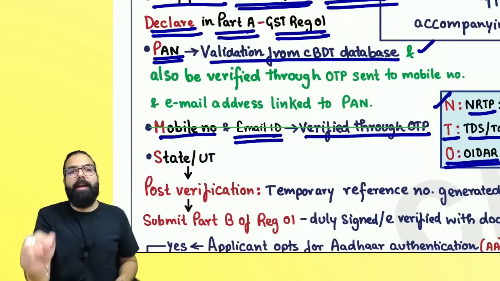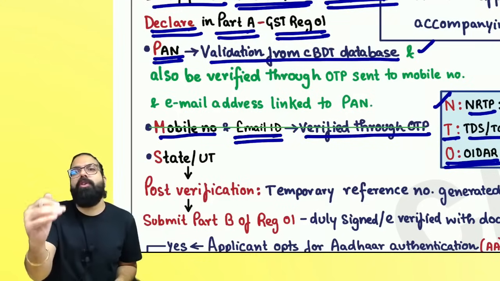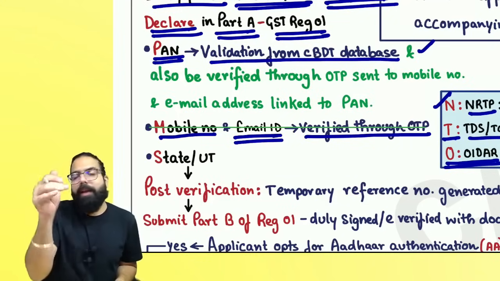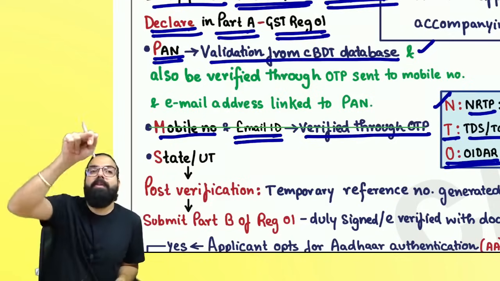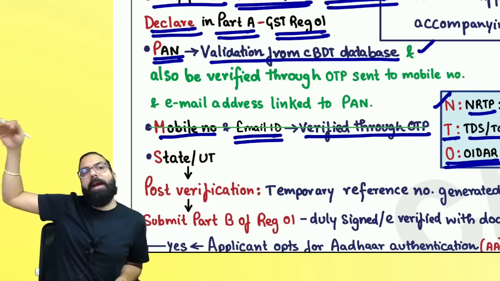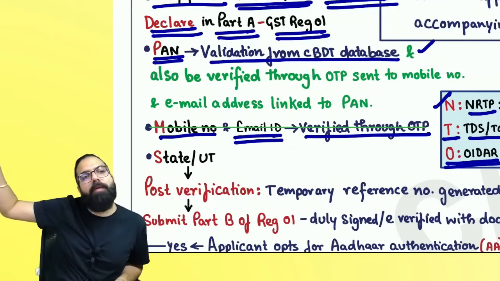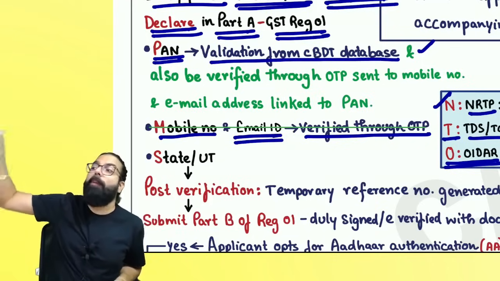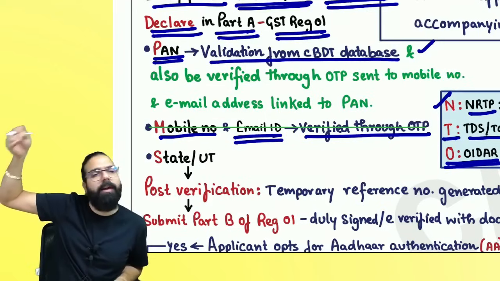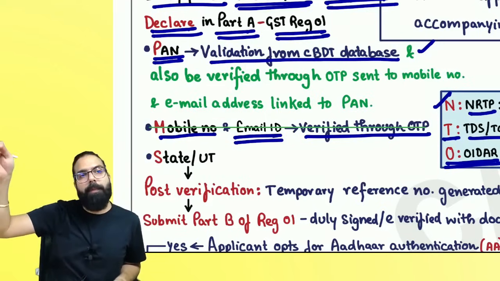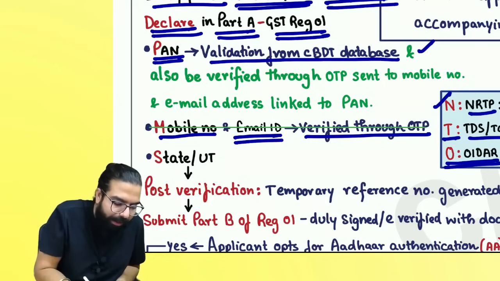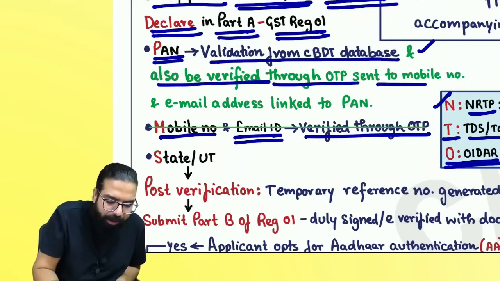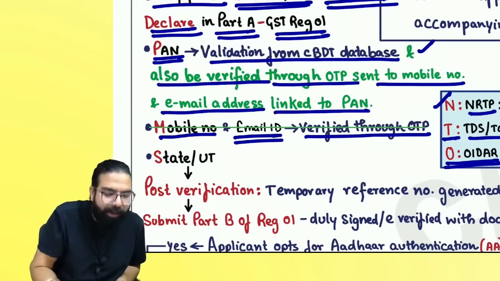But now they are telling, they will not ask you for mobile number and email ID in part A. Whichever mobile number and email ID you had given when you applied for PAN, or which you updated when filing your income tax return, the updated mobile number and email ID connected to your PAN, on that they will send the OTP.